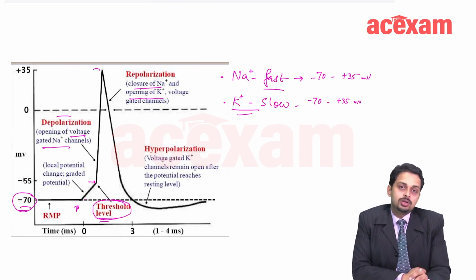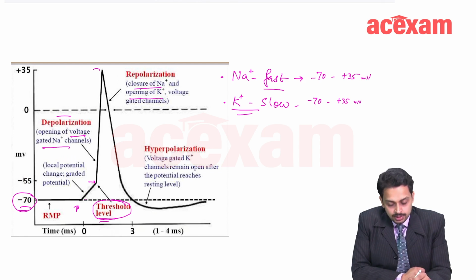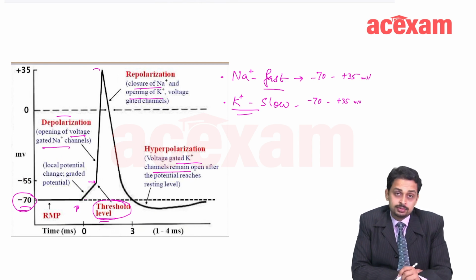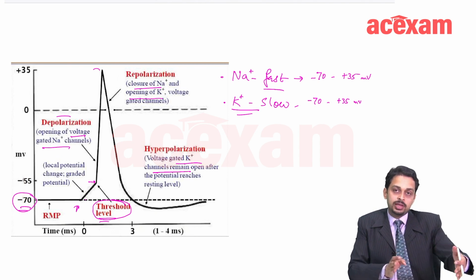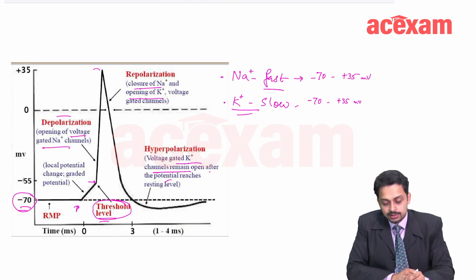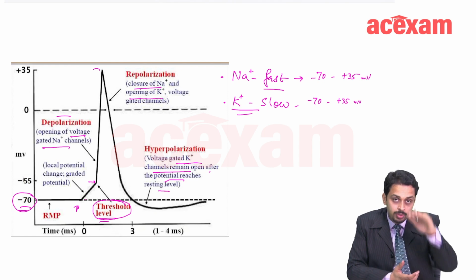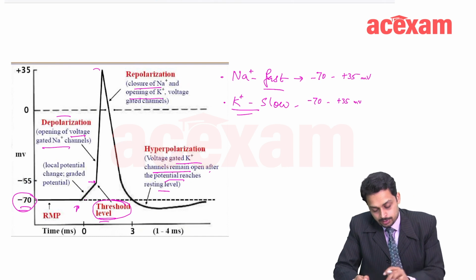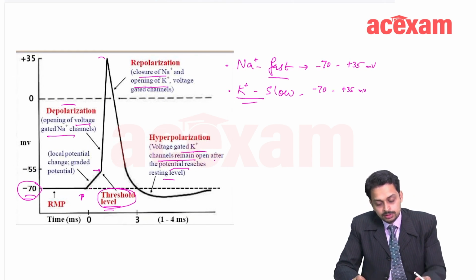So depolarization is because of the simultaneous opening of the voltage gated sodium channels. Repolarization is because of the closure of those sodium channels and opening up of potassium channels, right? And hyperpolarization is because of the delayed opening, or you can say continuous opening, of the potassium channels. They still remain open and the potential reaches below resting level. So this is about the action potential of the neuron.